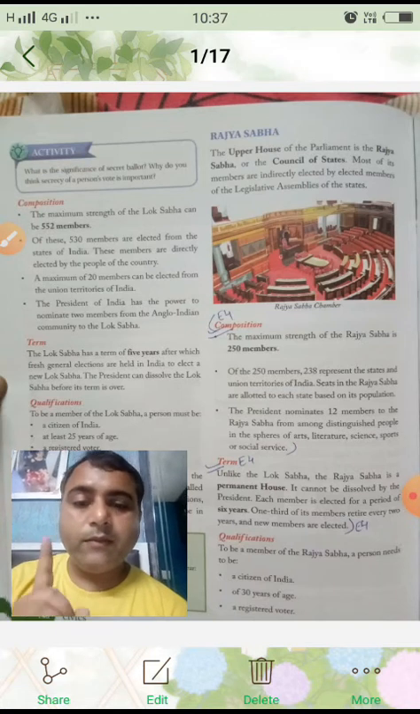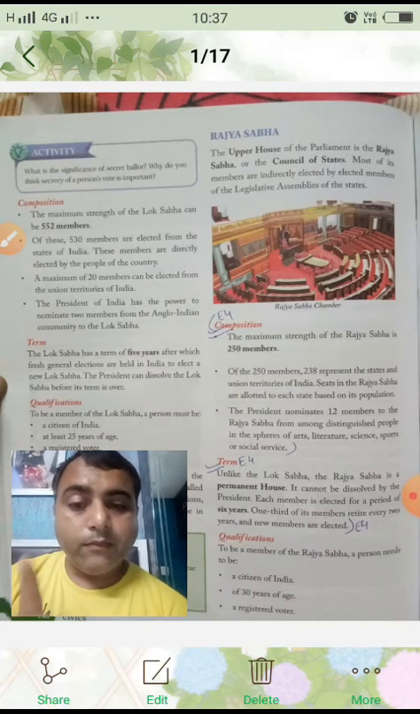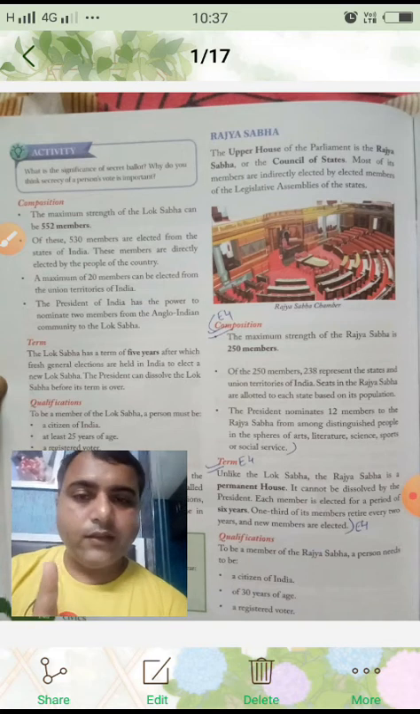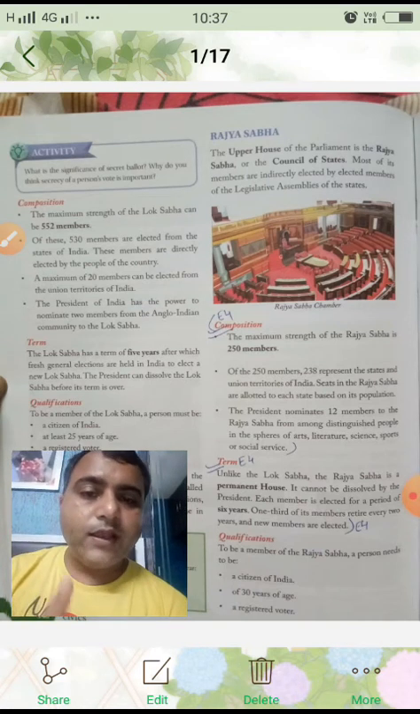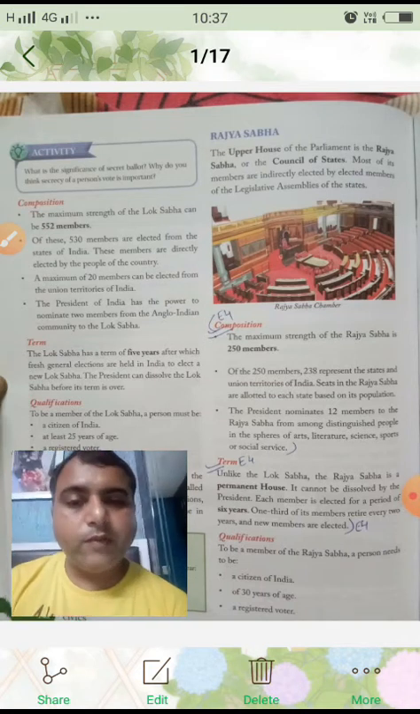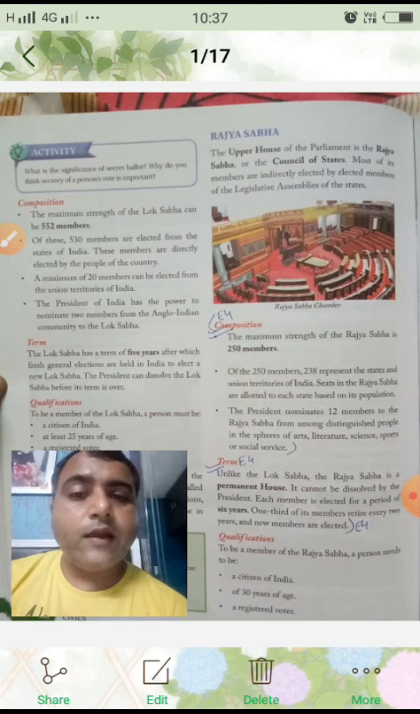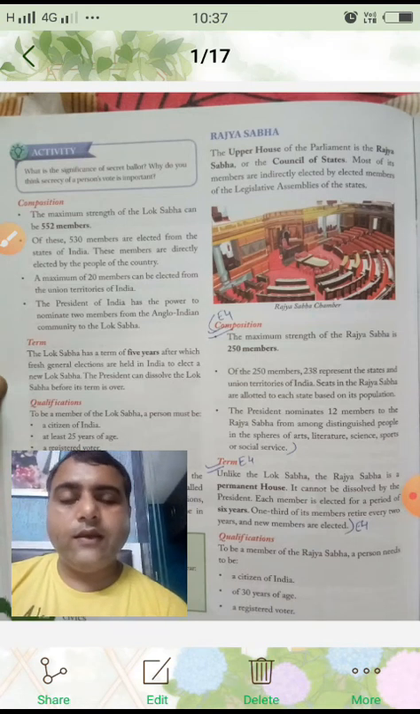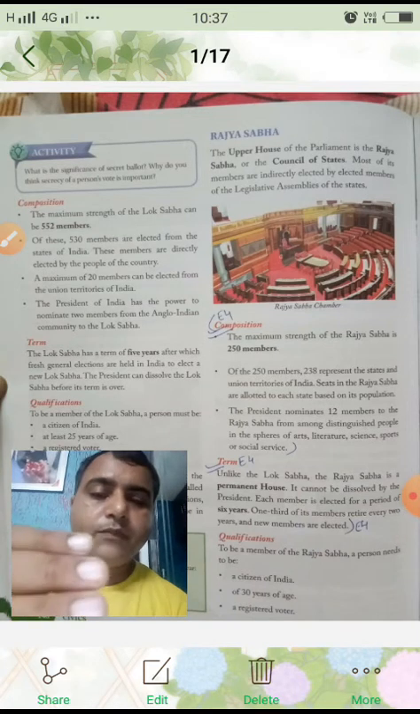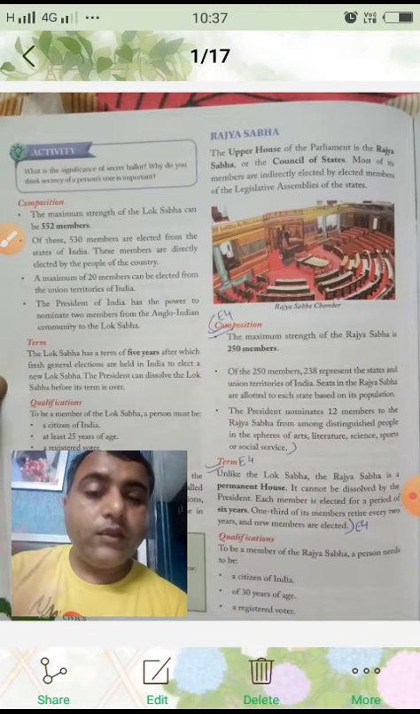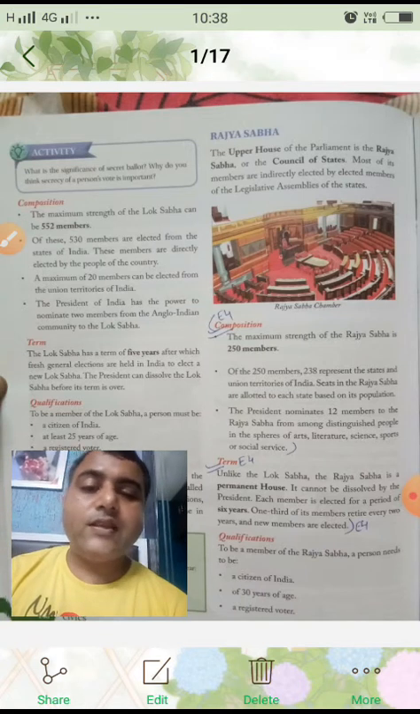That is, when a member of Lok Sabha is elected, he is elected for 5 years only. Okay, so Lok Sabha has a term of 5 years. Very, very important thing to remember throughout your life. And after which fresh general elections are held in India. Once a time period of 5 years is over, then we have the elections again to elect the members of Lok Sabha.